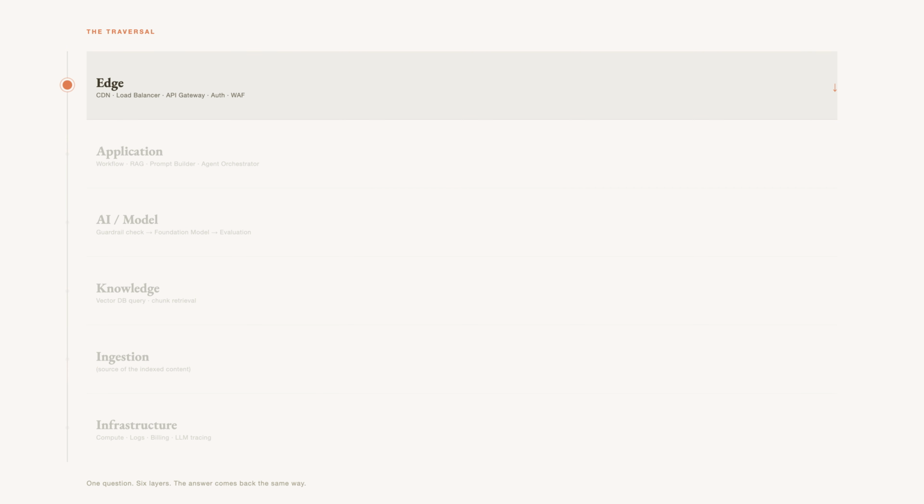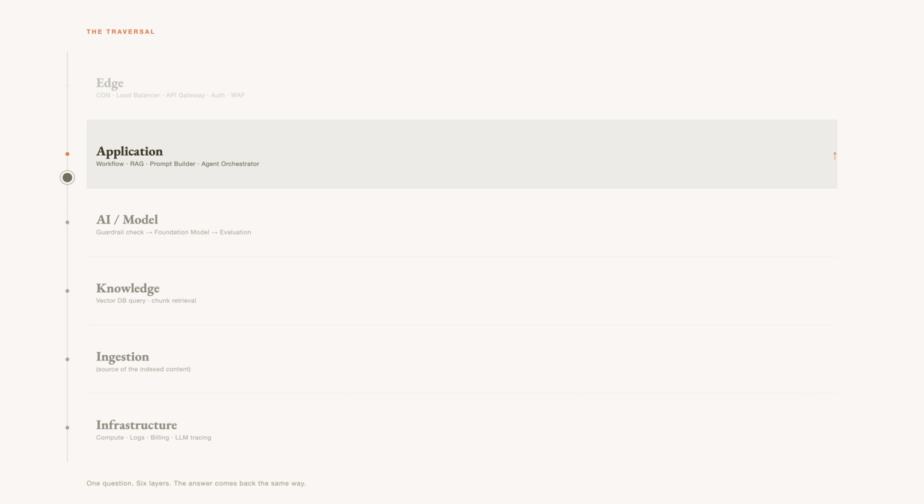Now watch one request travel. A question arrives at the edge, authenticated, rate checked, WAF inspected. The workflow engine routes it. The RAG service queries the vector store, retrieved chunks return. The prompt builder assembles them with the system prompt and the user query. The guardrail model checks it. The foundation model generates an answer. Evaluation scores it. Billing records the token cost. The answer reverses the path. That is the happy path. The architecture tells you what can go wrong before your attacker does.